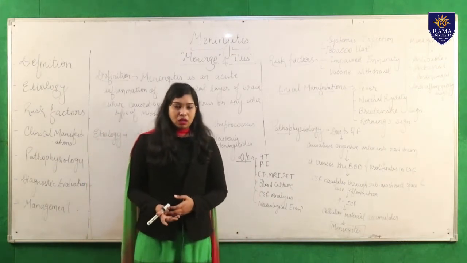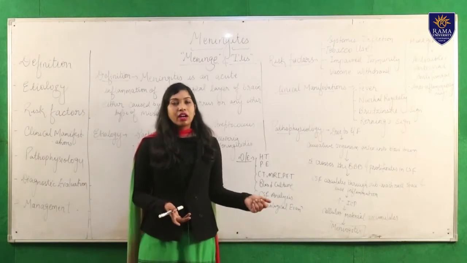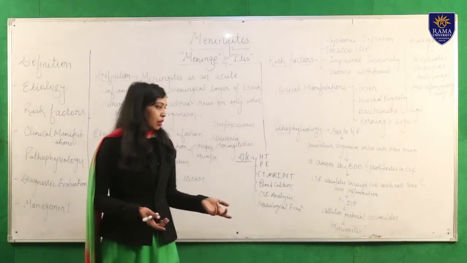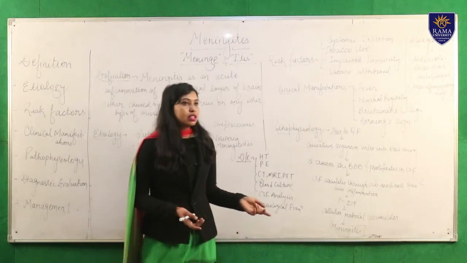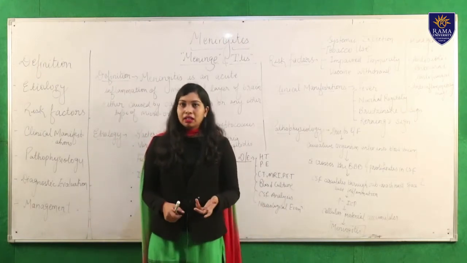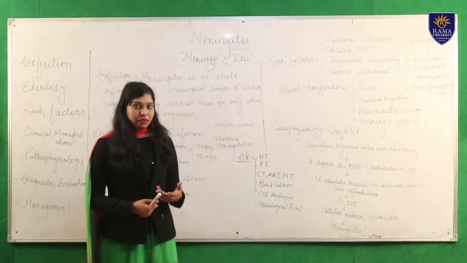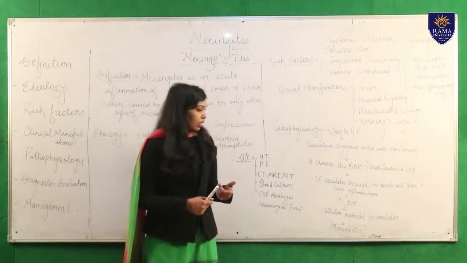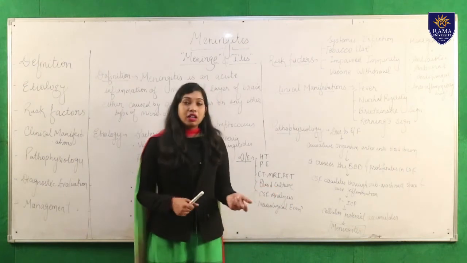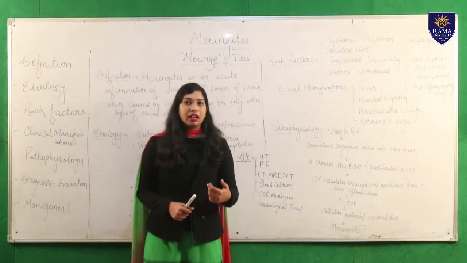and because of the inflammation there is an increased ICP. So what is ICP? It is intracranial pressure. What is intracranial pressure? Intracranial pressure is the pressure that is exerted by the blood, tissues, cells and CSF. So there is an increased condition of ICP, increased intracranial pressure.